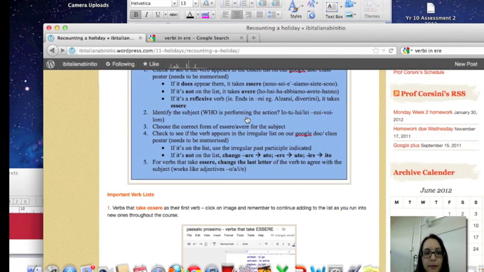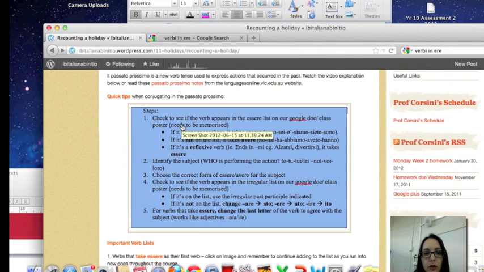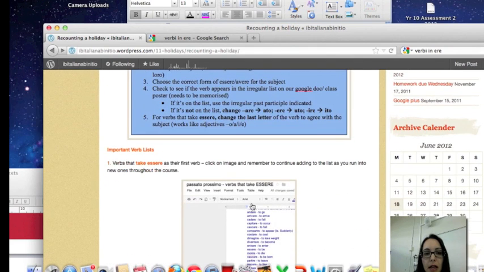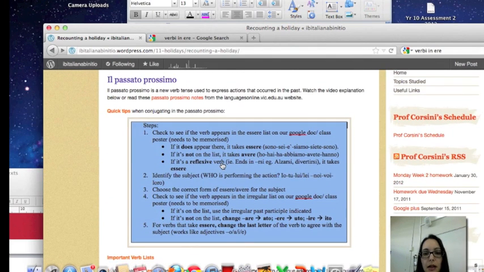So let's recap. First you need to see if the verb appears in the essere list in our Google Doc. If it does appear there, it takes essere: sono, sei, è, siamo, siete, sono as its first verb. If it does not appear on the list, it takes avere: ho, hai, ha, abbiamo, avete, hanno. If it's a reflexive verb, it will always take essere.